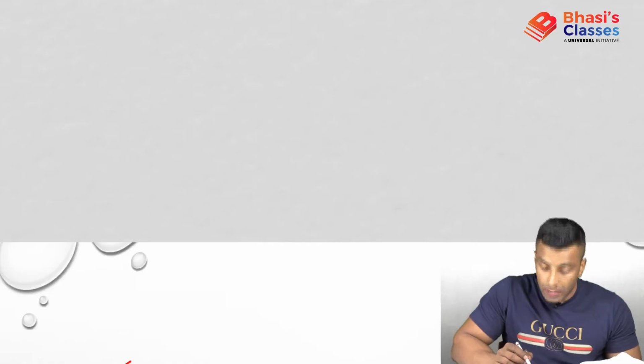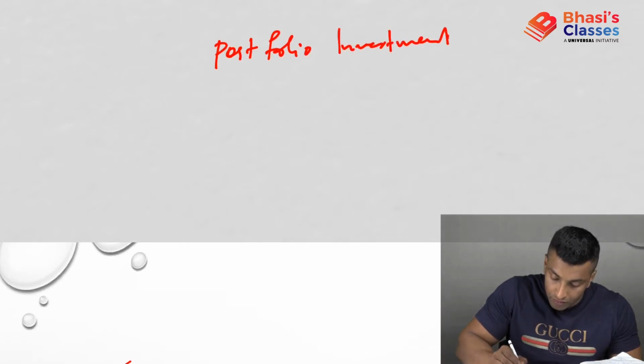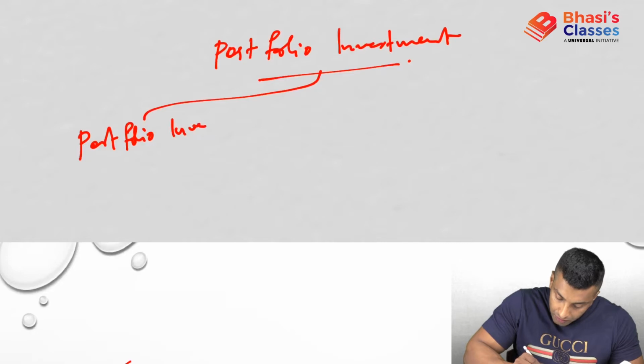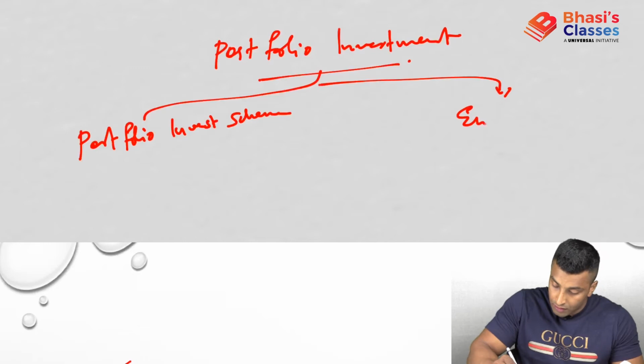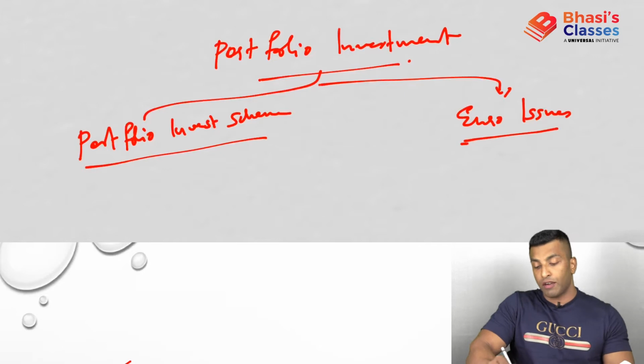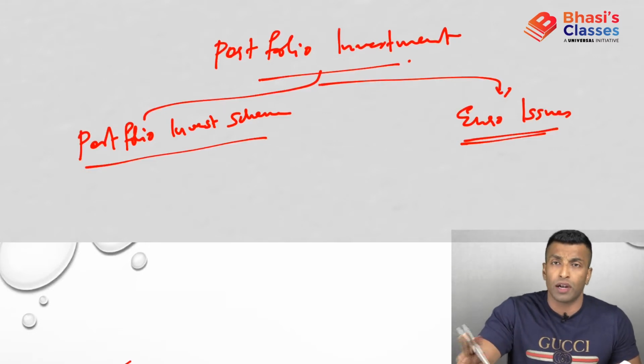Now let's try to understand portfolio investment. Under this we can divide into the portfolio investment scheme and euro issues. I'll be discussing this in detail, and after that we'll be talking about euro issues. Euro issues include the American depository receipt, global depository receipt, and Indian depository receipt, everything will be covered in detail so that you understand all these concepts.